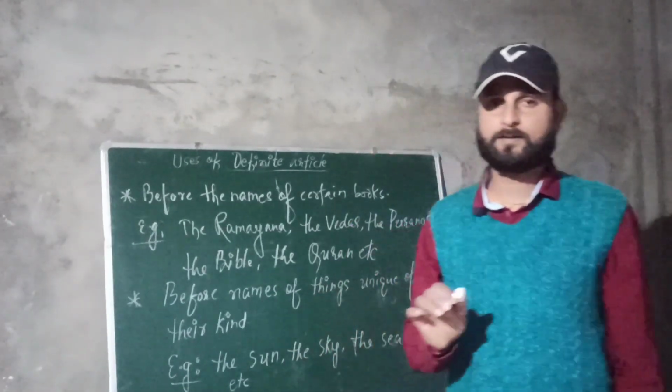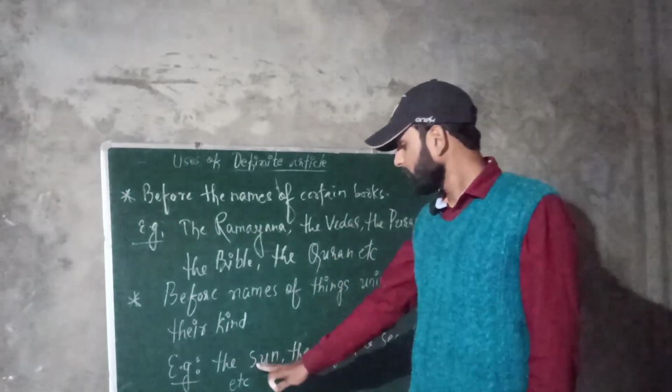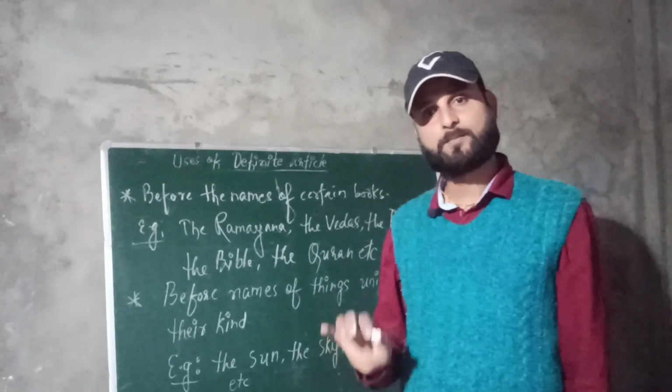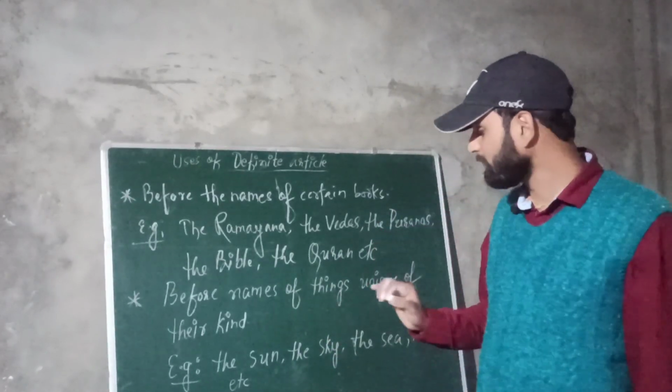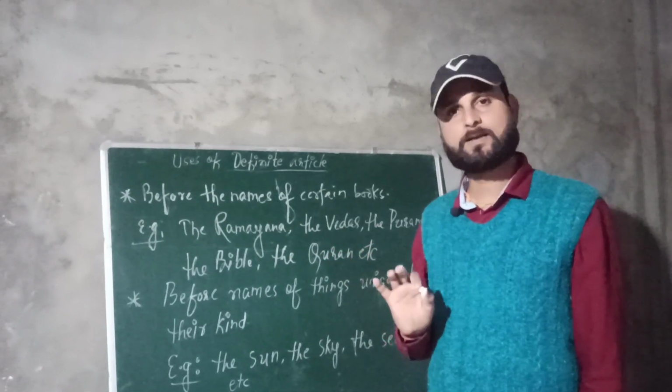Some things in the universe, they are a little bit unique from others. For example the sun. There are many stars in the solar system, but the sun is a particular star around which all the planets rotate and revolve.